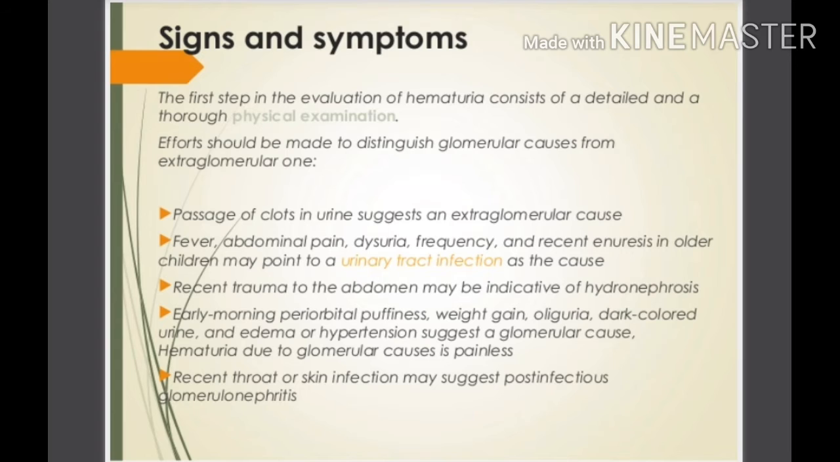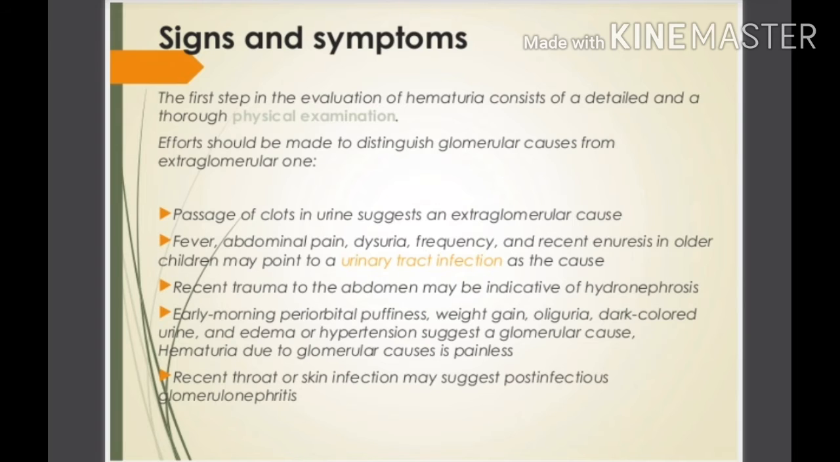Fever, abdominal pain, dysuria, frequency and recent enuresis in older children may point to urinary tract infection, and recent trauma to the abdomen may be indicative of hydronephrosis. Early morning periorbital puffiness, periorbital edema over the eyes, weight gain, oliguria, dark colored urine, and edema or hypertension suggest a glomerular cause. Hematuria due to a glomerular cause is painless. Remember.